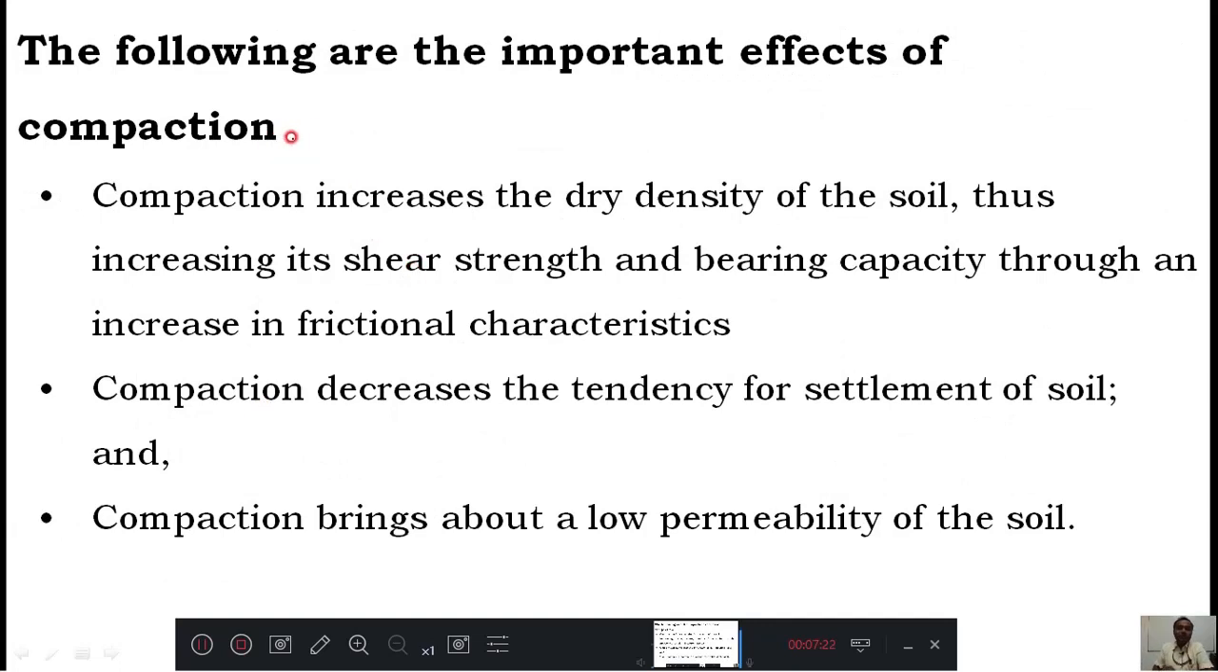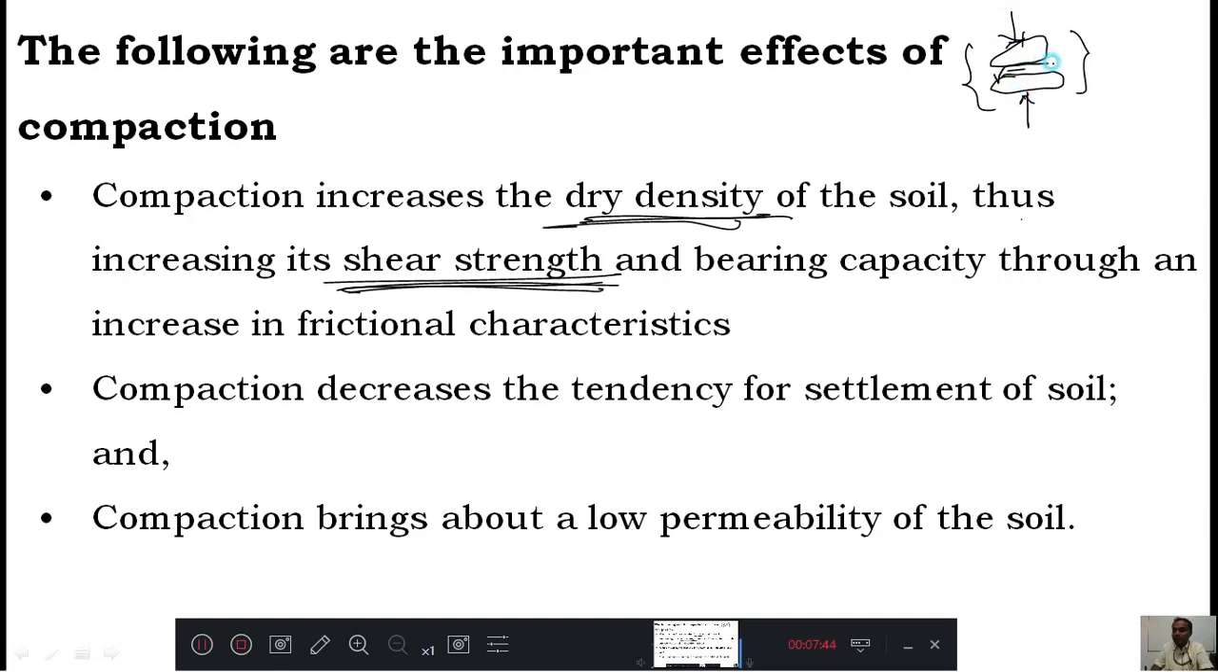By doing this, what happens? The compaction increases the dry density, that you already know. The density of the soil will be increased. Thus, what happens? Its shear strength increases. If this is one particle and this is another particle, they are loosely packed. Therefore, there will be some void here. When I compact it, they will come in contact with each other. Then if I pull this and pull that, there will be some friction. That friction we term as shear strength, because shearing is there. Therefore, by doing compaction, shear strength will increase.